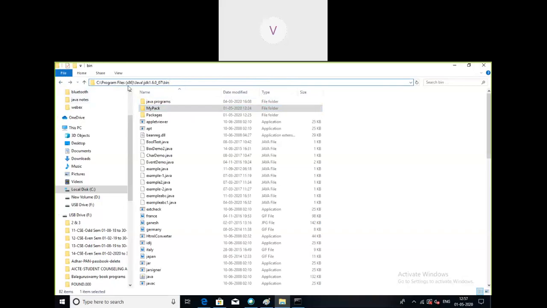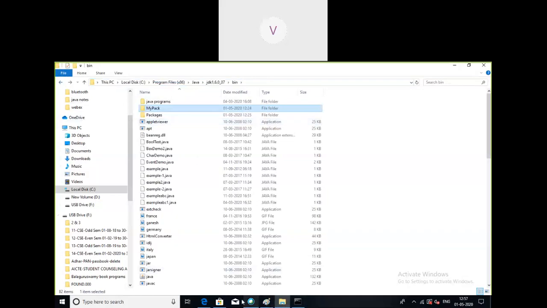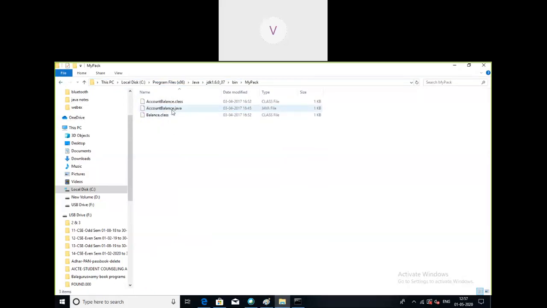C, program files, Java, JDK, bin. So how do we create the packages? We should create the packages within the bin. So mypack is our package which is already created. That means if you are writing a statement in the source file, so first I will open the source file which I am trying to explain.